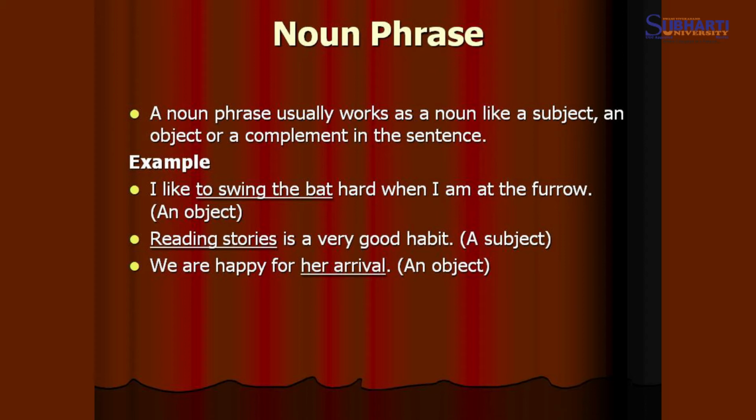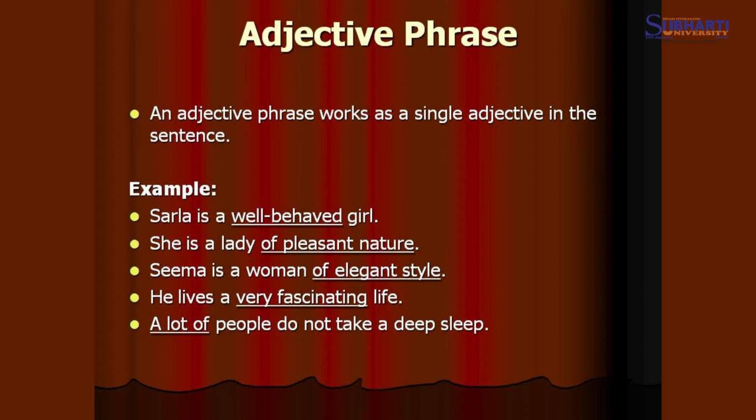And we are happy for her arrival. In the third example, we can see her arrival is being underlined and it is again an object. When the group of words works as the noun phrase, it is called noun phrase. Now we discuss the second part,